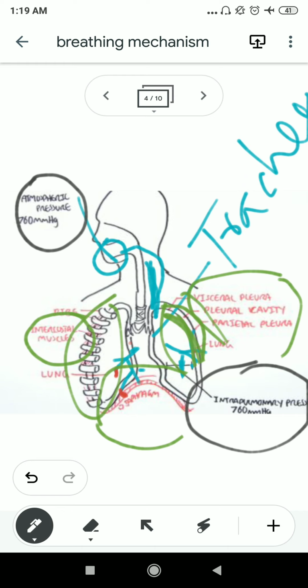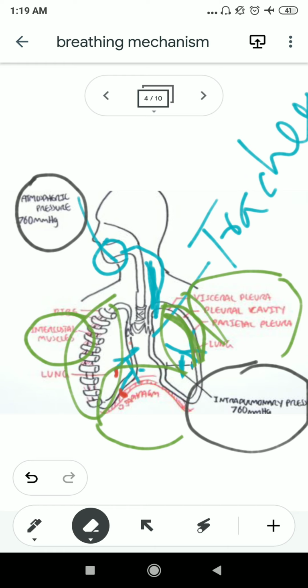Okay, so we will summarize these points. Here we discussed the human respiratory tract, which starts with the nose, and then continues into the windpipe, trachea, then into the bronchus, bronchiole, and ultimately alveoli.